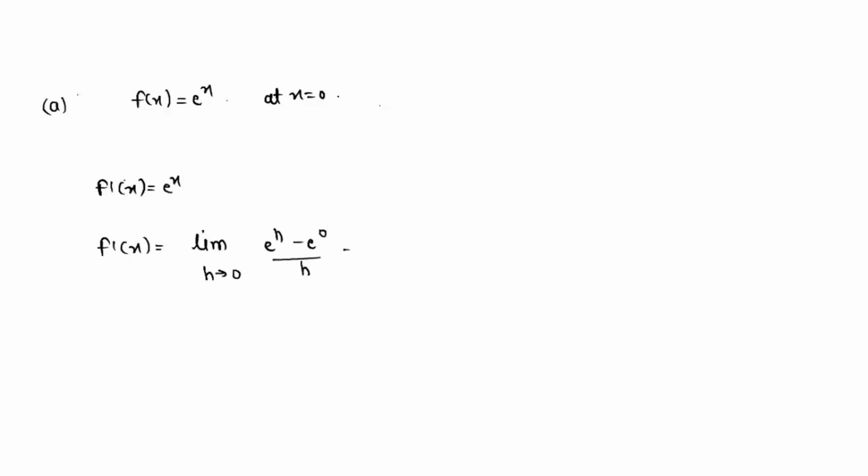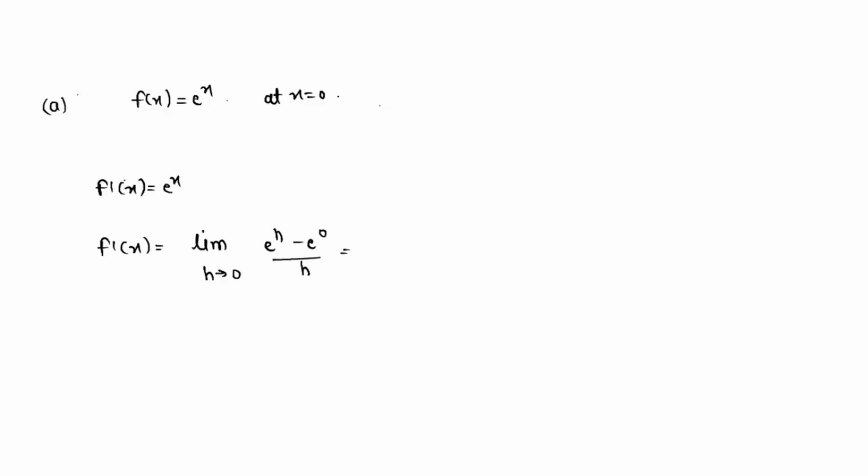The function is given as f(x) is equal to e to the power x, at x equals 0. So now what we can state here, f'(x) will be equal to, obviously, e to the power x, and we can write it as f'(x) will be equal to limit h tends to 0, e to the power h minus e to the power 0, divided by h.